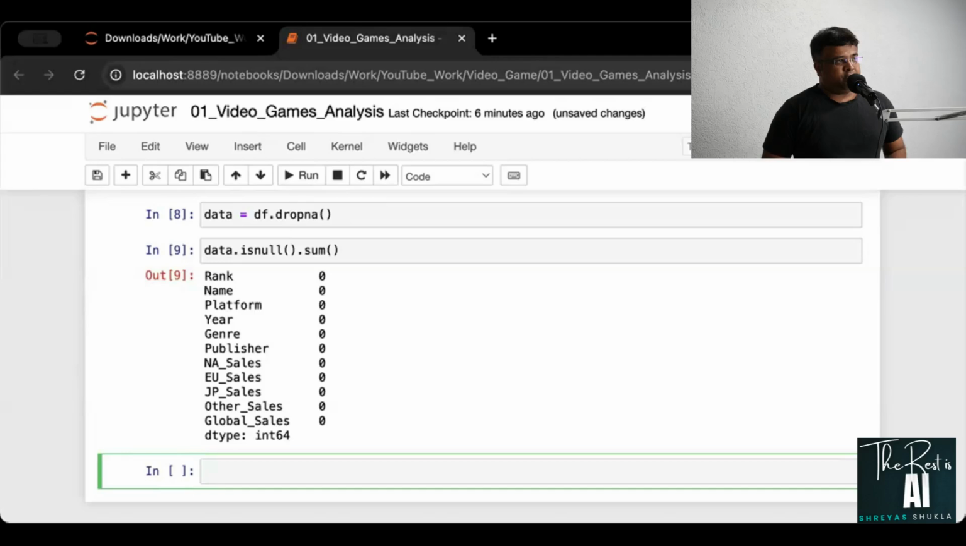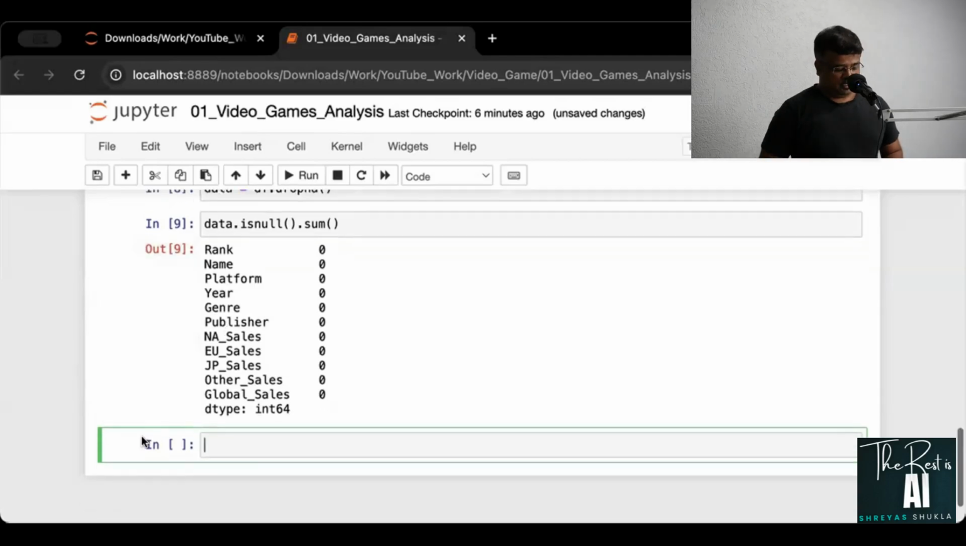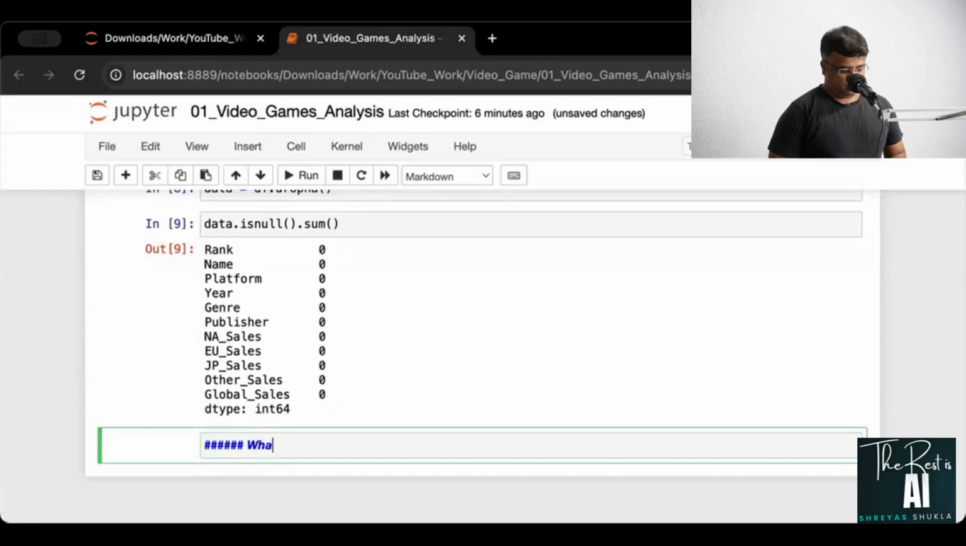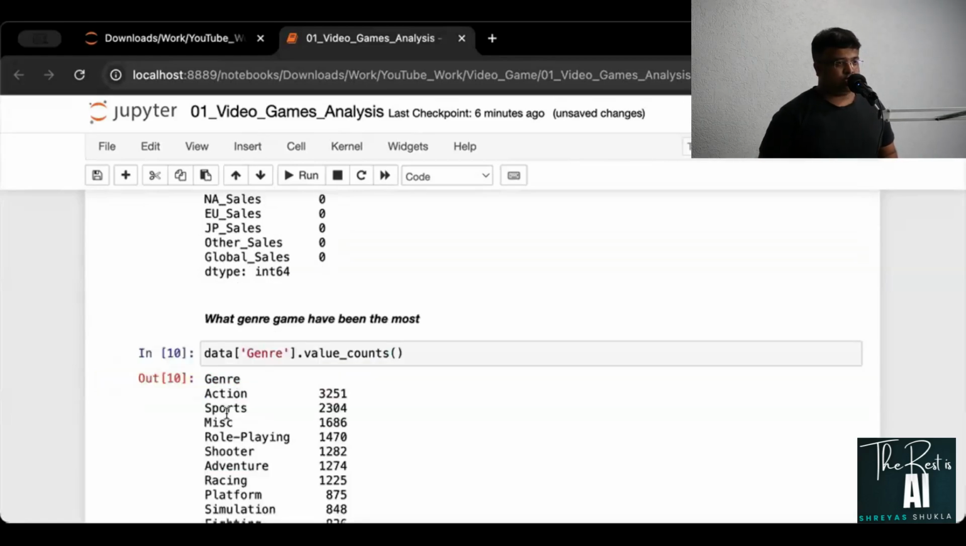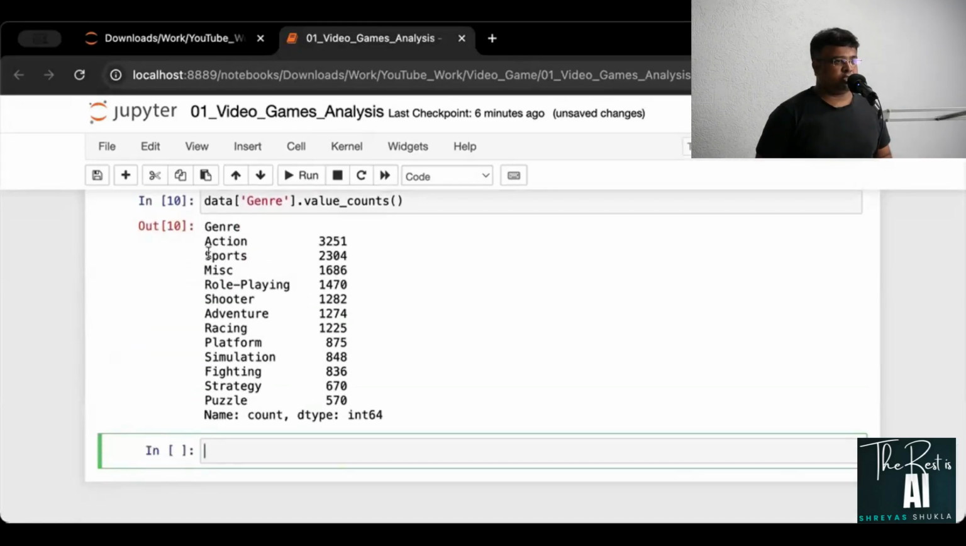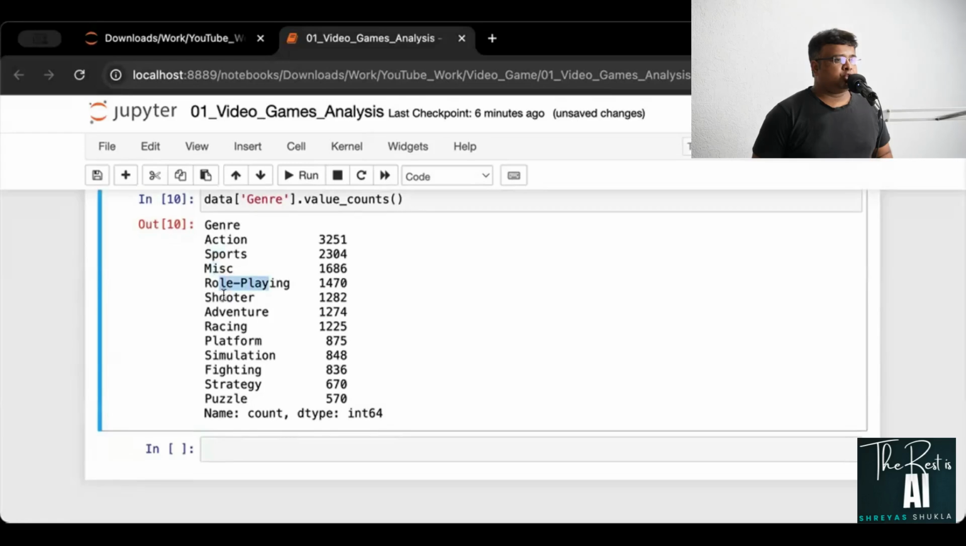Now let us go ahead with our analysis. First, let us try to see what genre of the games have been the most. So basically what I want is the genre which is the most famous one. I'll say genre dot value counts. Run that, and you can see that perhaps action is the most common, then sports, then miscellaneous, role playing, shooter, adventure, and so on and so forth. So this is what you have.